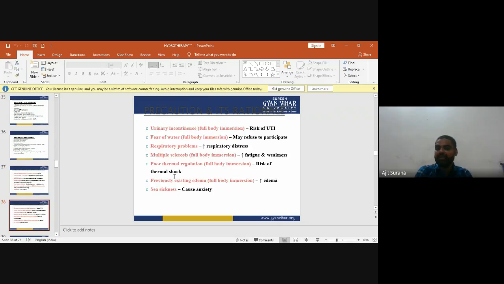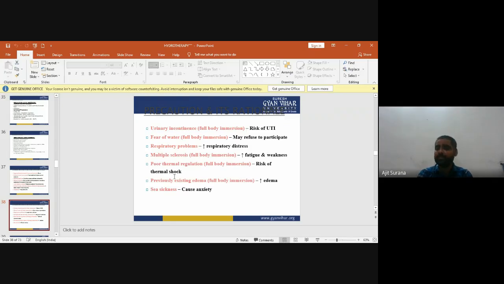Urinary incontinence: while fully immersing the body, there is a risk of urinary tract infection. Fear of water: with full body immersion, the patient may refuse to participate. Respiratory problems increase respiratory distress. Multiple sclerosis: full immersion increases fatigue and weakness. Poor thermal regulation: risk of thermal shock. Previously existing edema: full immersion increases edema. Seasickness causes anxiety.